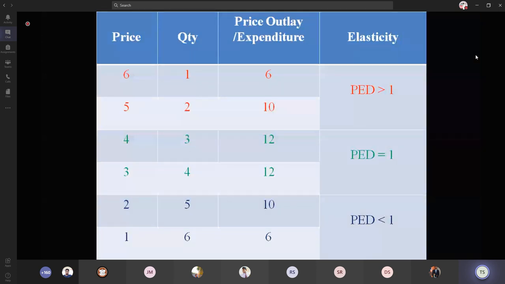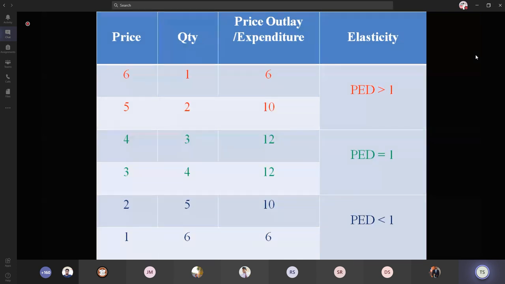So when the price outlay increases, decreases, or stays constant, we can determine the type of elasticity for the product given. With the changes in the price outlay or price expenditure, we can determine the types of elasticity. Under this method, there is no need to calculate or use formulas; you just have to determine the type of elasticity from the changes in the price outlay or price expenditure.